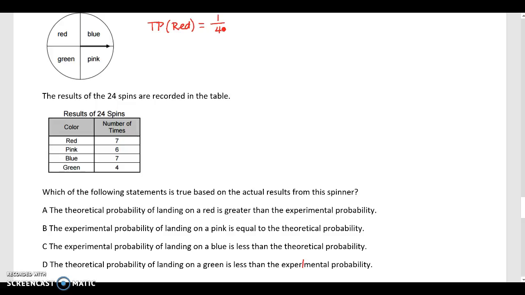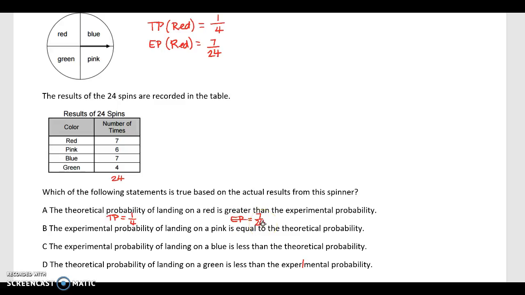Okay, so we want to compare that. I'm going to write it down here. So theoretical probability is 1 over 4. We want to compare that to the experimental. So we know that there's 24 spins, right? Total. I'm going to write it down there so I don't forget. So the experimental probability of red is 7 out of 24. Well, I can't reduce that. So let's see. Experimental probability is 7 over 24.